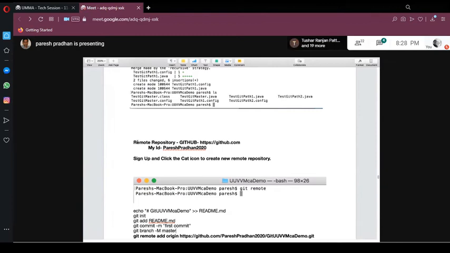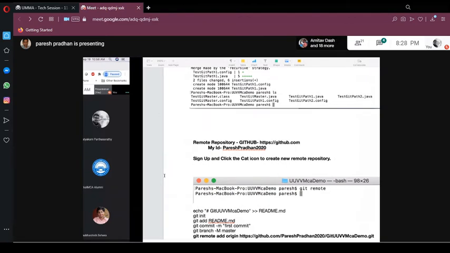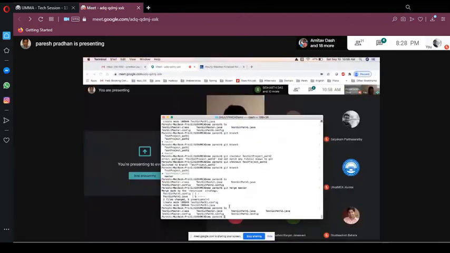Paresh bhai, Ajay here. Suppose I have a single file which is present on all the branches, and a bug fix has come and I need to modify that file, and that has to go on all the branches. Can you please help me on how to do that? Yeah, we can see. You want me to do it right now? Okay, let me do it.